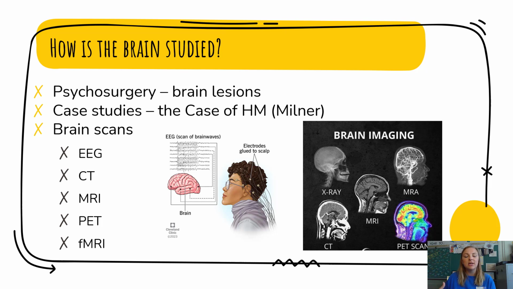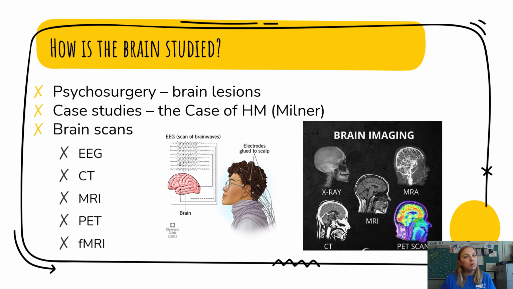So case studies of people who have brain damage, who are going through different surgeries, can give us an insight into how one particular structure of the brain might be connected to another structure. We're going to talk more in depth about this when we're looking at some of these case studies in class.